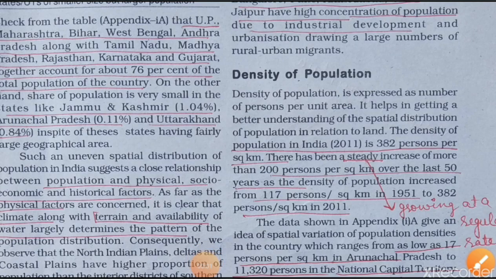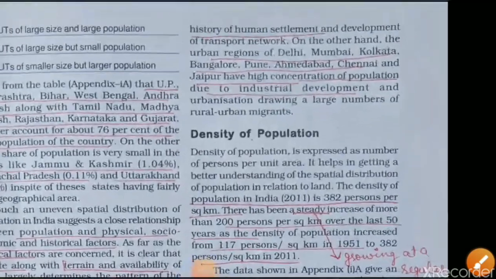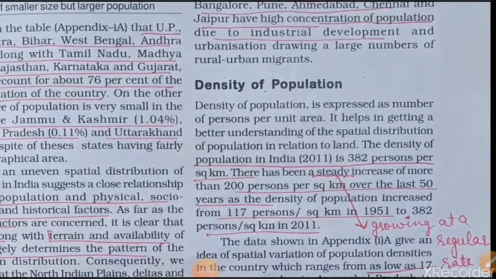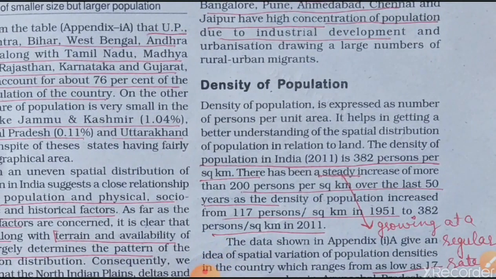Our next topic is density of population, and for getting the density of population we have a formula: the number of people in a particular area upon the total area. So we get the number of persons per square kilometer.